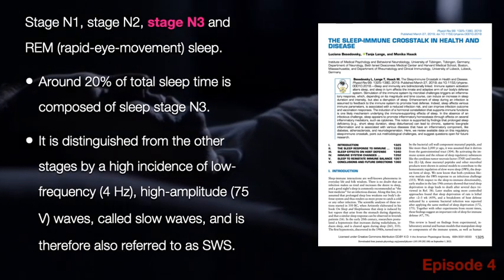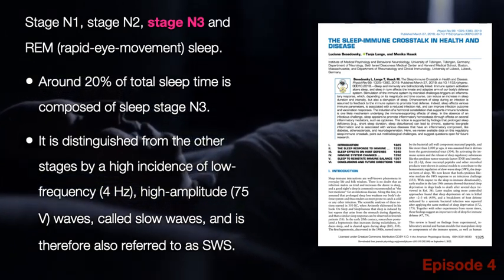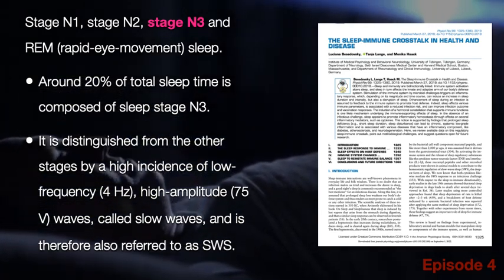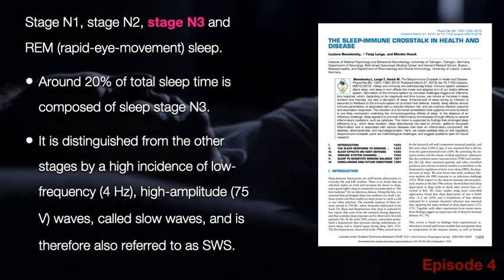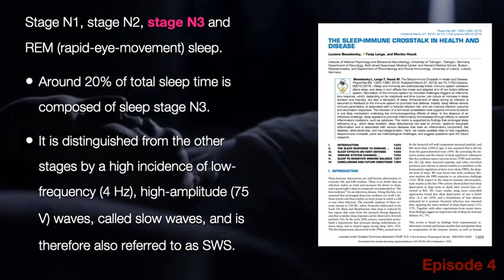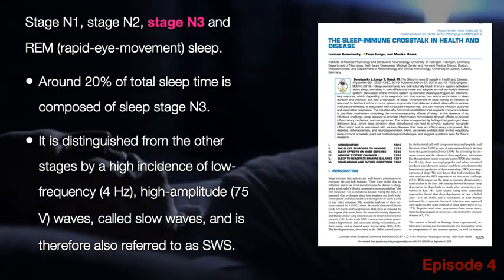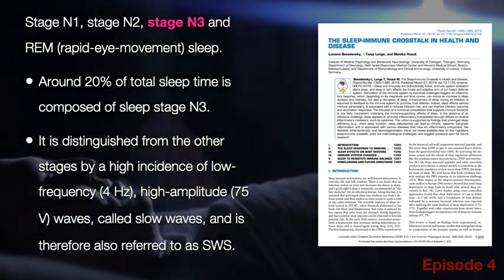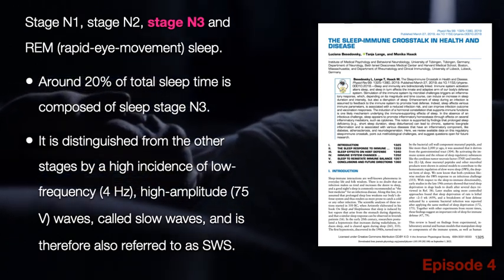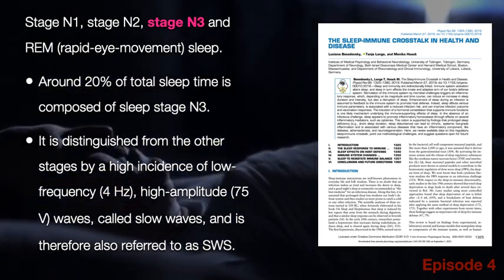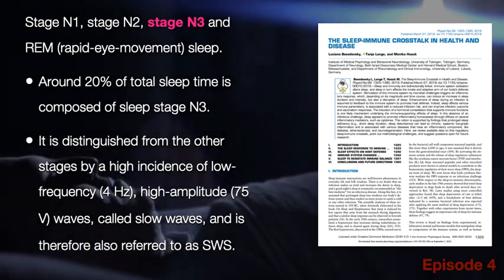Stage N3. About 20% of total sleep time is composed of sleep stage N3. It is distinguished from the other stages by a high incidence of low frequency, that's 4 Hz, high amplitude, 75 volt waves called slow waves, and is therefore also referred to as SWS or slow wave sleep.